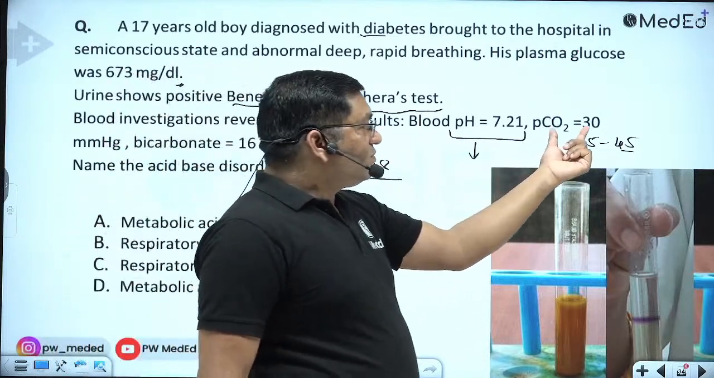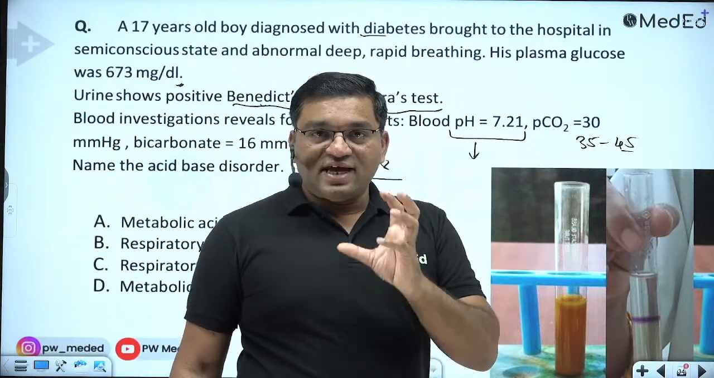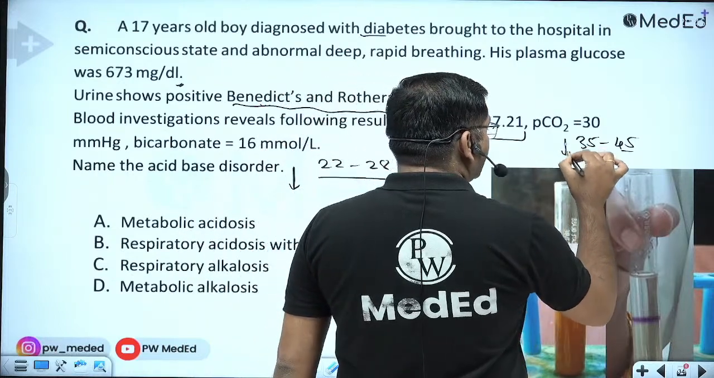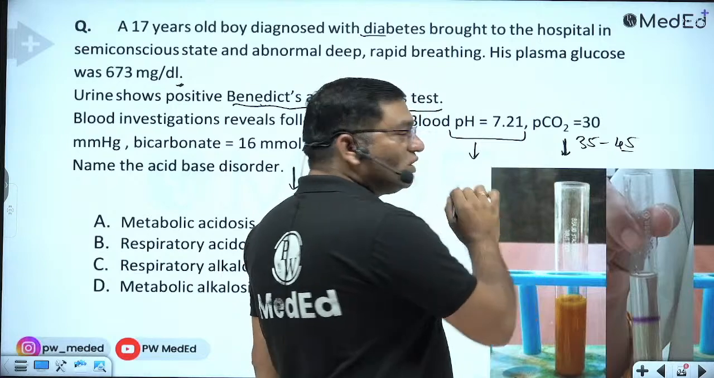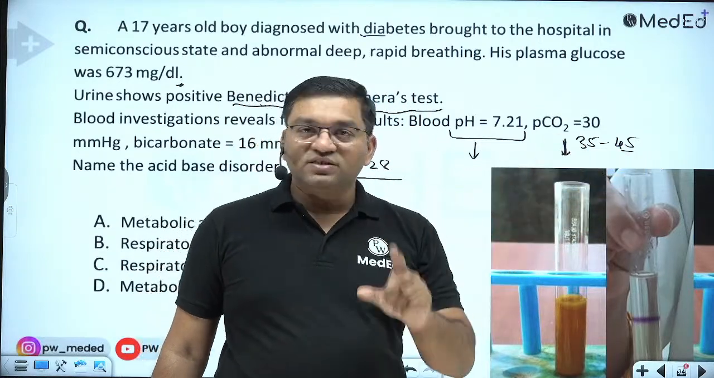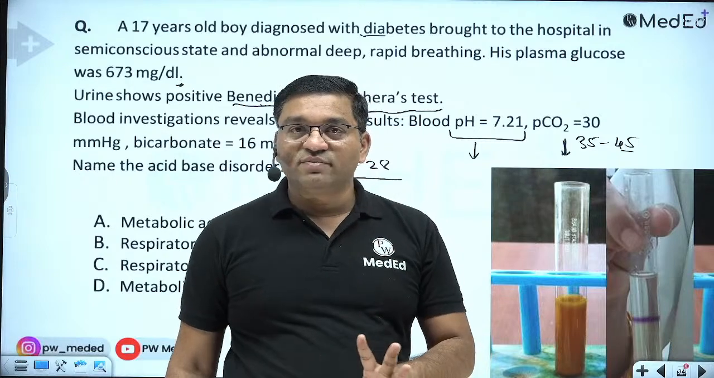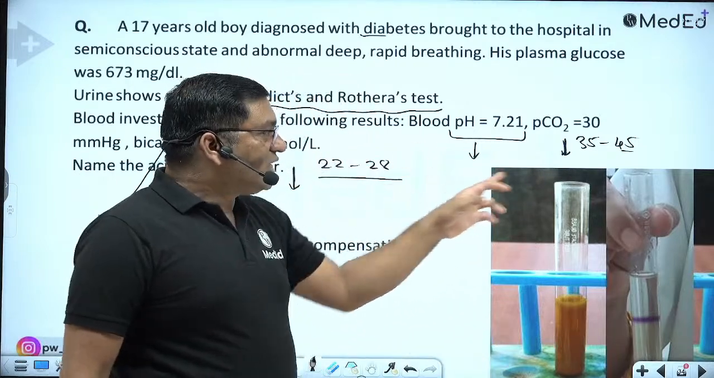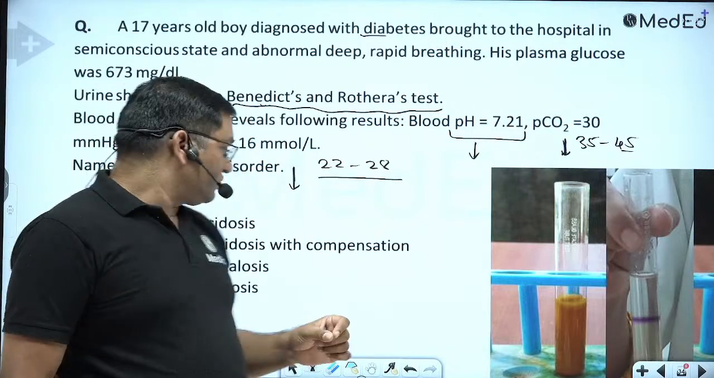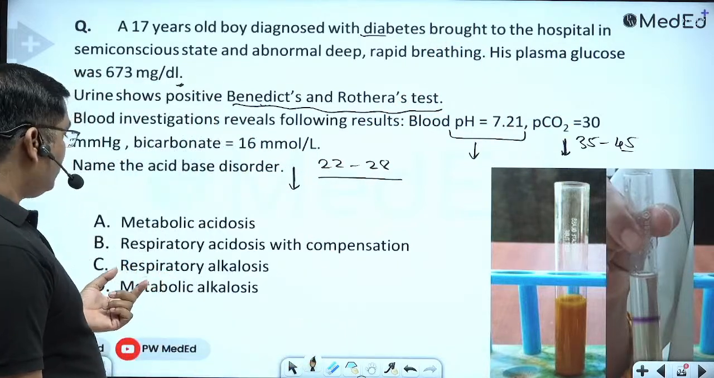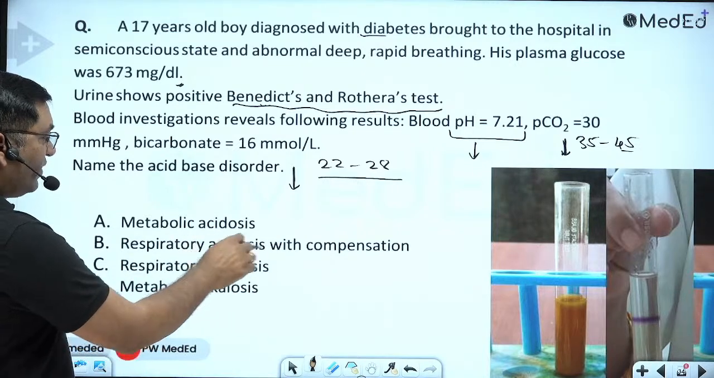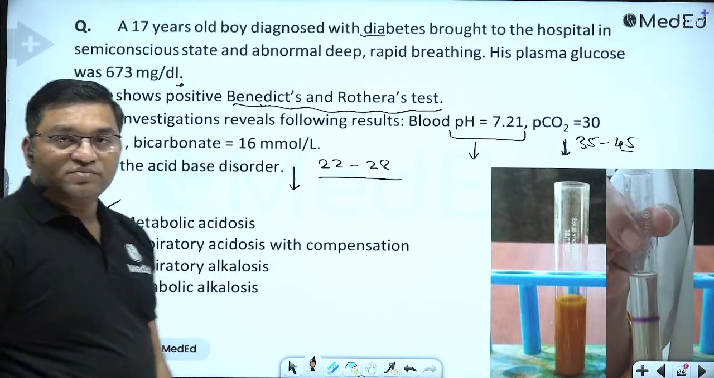Now here the PCO2 means carbonic acid. If acid decreases, it is alkalosis. There is a decrease in the acid, so it is not going with the pH. So it is a compensatory mechanism. Those which go with the pH are the primary defect, and the other is the compensatory mechanism. So it is a case of metabolic acidosis with compensation. Actually, this is a case of diabetic ketoacidosis. Here there is no mention, so option A is correct.